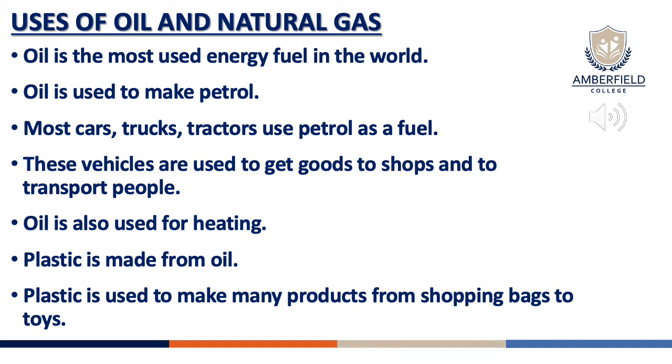Uses of oil and natural gases. Oil is the most used energy fuel in the world. Oil is used to make petrol. Most cars, trucks, and tractors use petrol as a fuel. These vehicles are used to get goods to shops and to transfer people around from one place to another. Oil is also used for heating. Plastic is made from oil. Plastic is used to make many products, like shopping bags or toys.